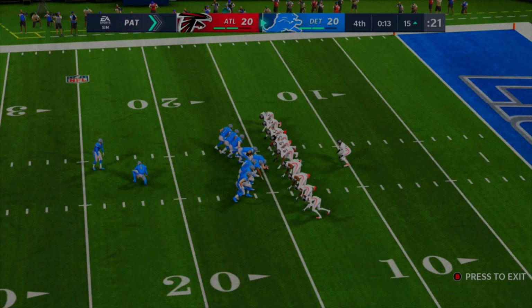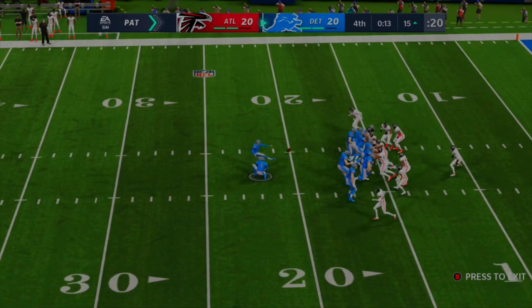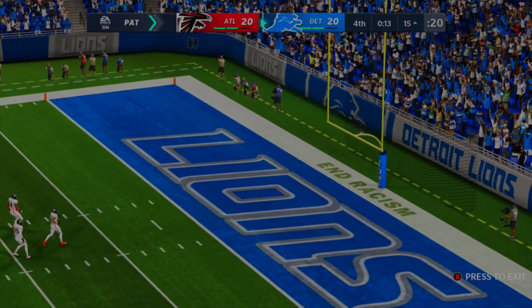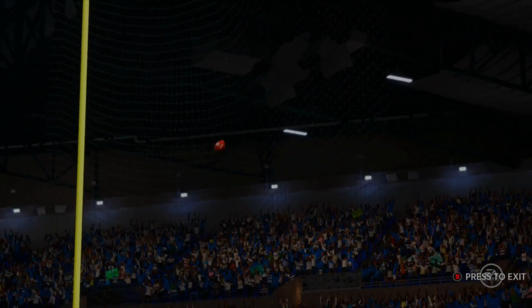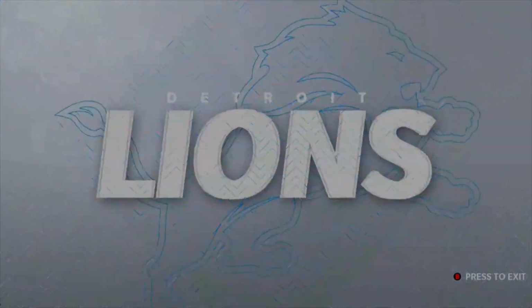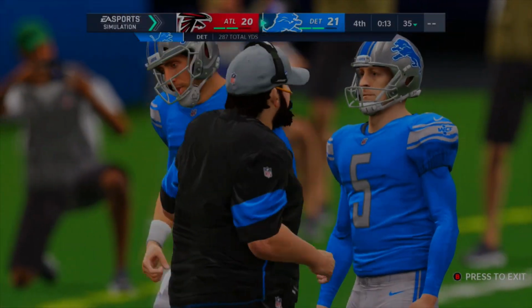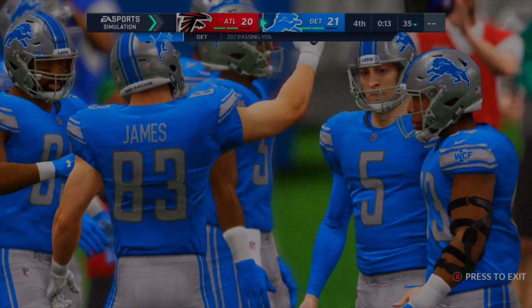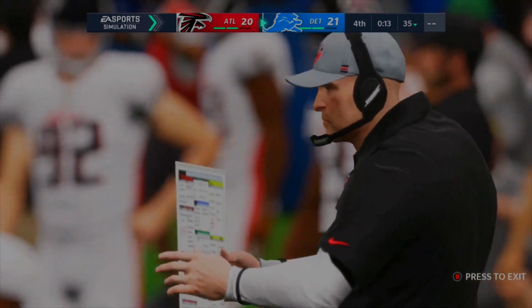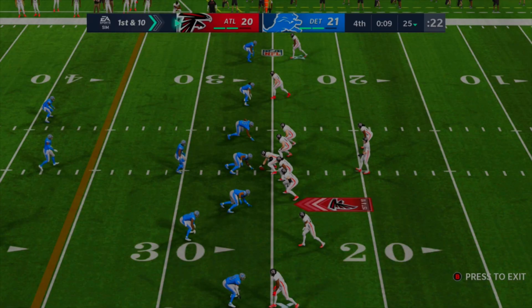And speaking of the extra point, let's see if he can put this in for the lead. Snap is up, and this game is now a Lions lead, 21-20, after the touchdown from the Gibbs and Stafford connection. And Prater now sends this one up for the 1-point lead. There's still 13 seconds left on the clock, so the Falcons can do something, but we're expecting a miracle if that does happen. So we'll see if the Falcons can respond with a little bit of time. All right, so you're Matt Ryan right now.